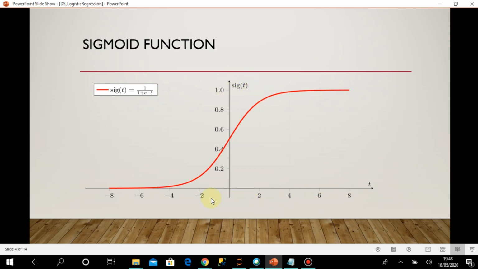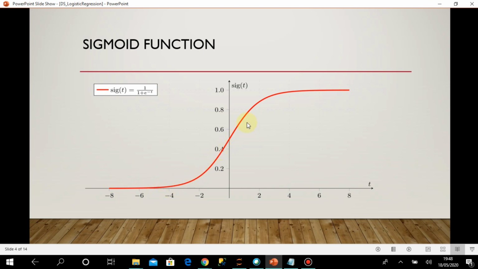When the t value goes from 0 into the negative range, the value decreases from 0.5, and then it is fixed at 0, meaning for more and more negative values of t, the y-axis value stays at 0 only.